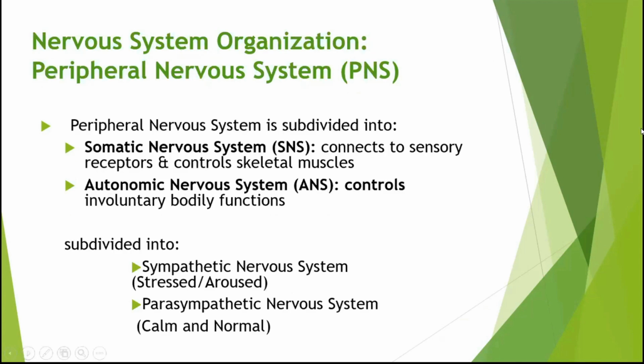Okay, let's go back to the peripheral nervous system. Again, we have the somatic and the autonomic. So somatic, this connects to the sensory receptors and controls skeletal muscles. Like what I said a while ago, you really need to think, like for example, how I'm moving right now. The somatic nervous system is the one that's making me move. While autonomic nervous system is the involuntary bodily functions like the heartbeat, the blinking of the eye. So that's basic. You don't really need to tell them, okay, blink, blink, blink, or you don't really need to tell your heart to beat. So that's the difference between the two.